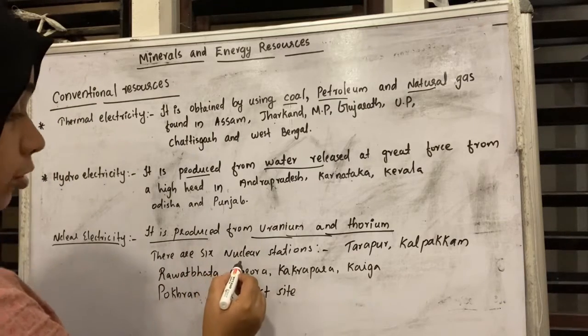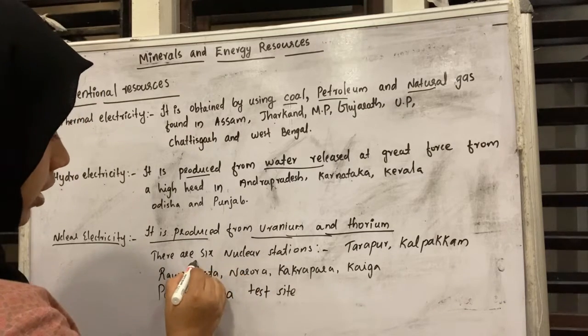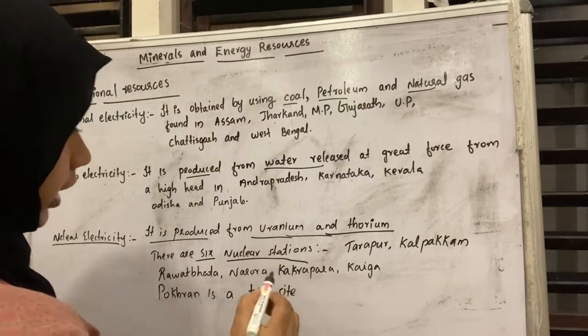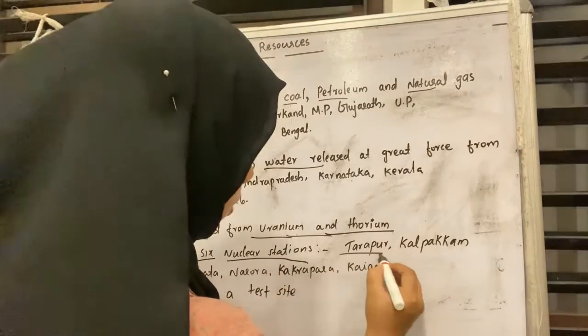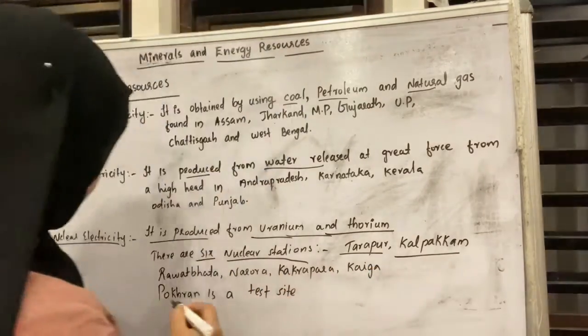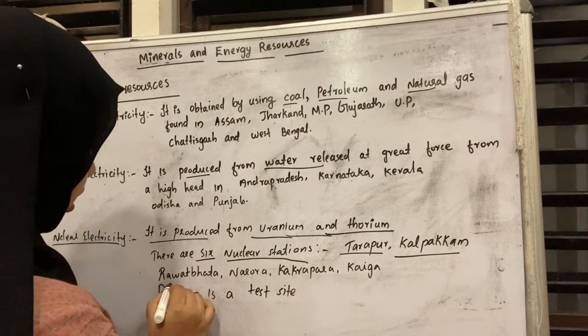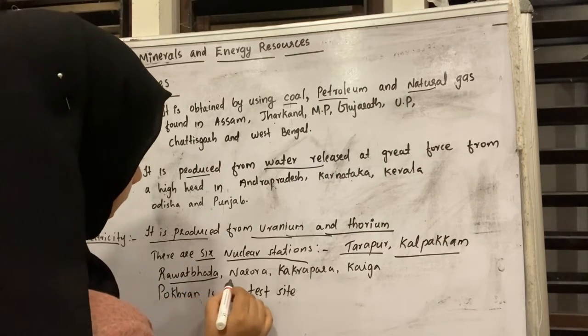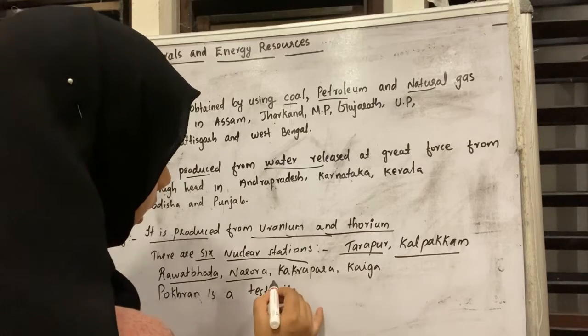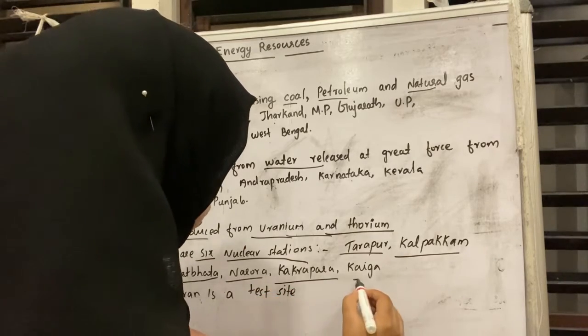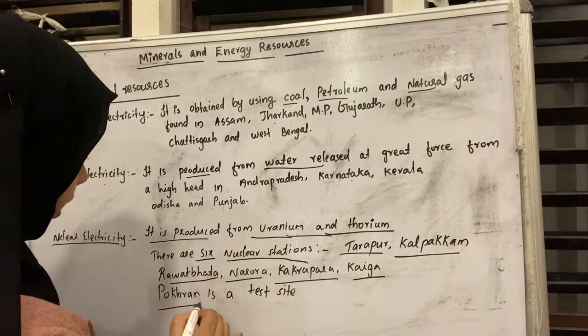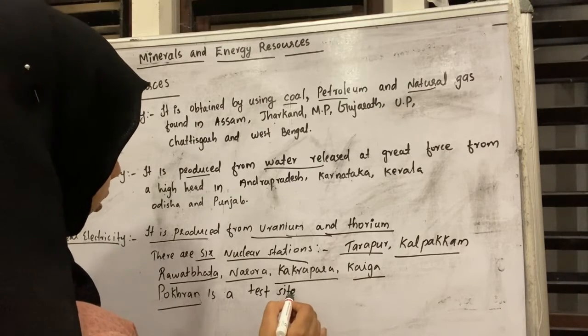There are 6 nuclear stations in India. The first one is Tarapur, then Kalpakam, then Rawatbhata and also Narora, then Kakrapara, Kaiga and also Pokhran.